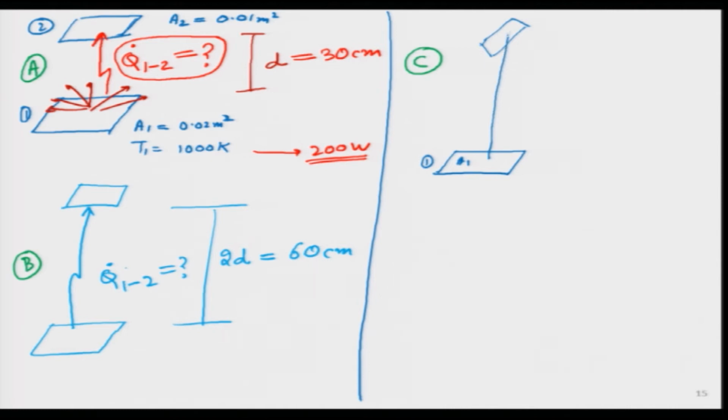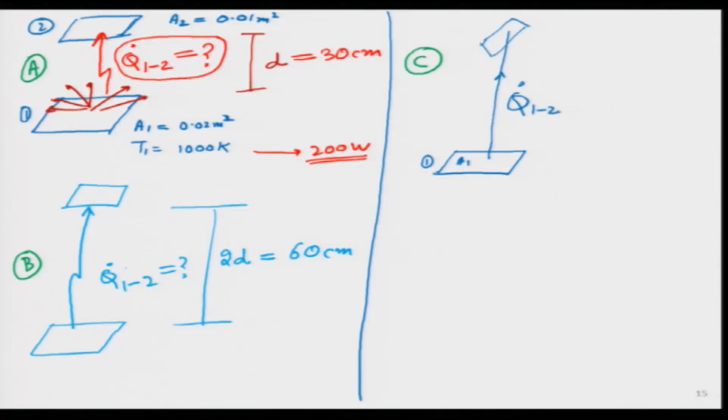So, earlier it was going like this, the top surface was also flat, but now what has happened? The top surface is tilted, and I can immediately tell students, if the tilt was very large, had it become vertical, then zero radiation will go from the bottom surface to the top surface, isn't it? But now, because the tilt is a little bit less, it will reduce. So, over here I also want to calculate the value of Q dot 1 2.